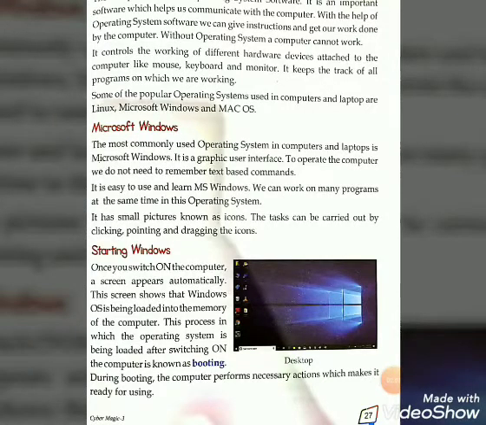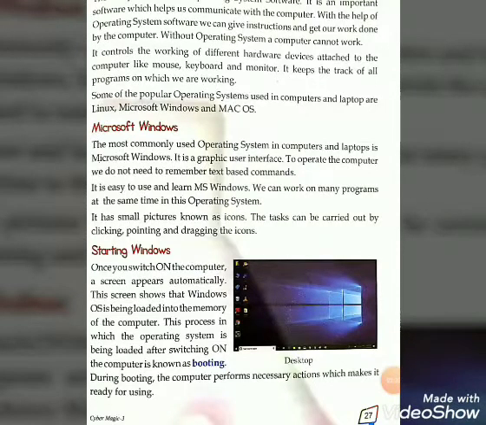To run the computer we need an operating system software. It is an important software which helps us communicate with the computer. How?